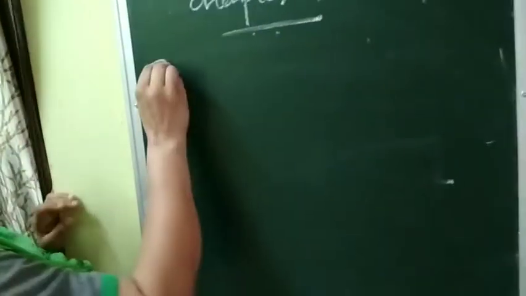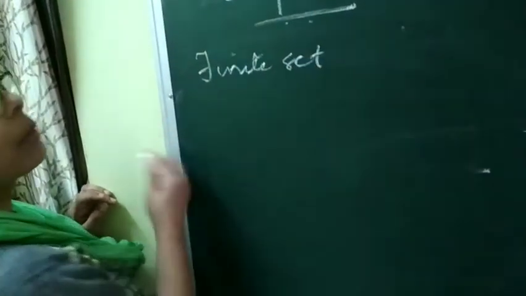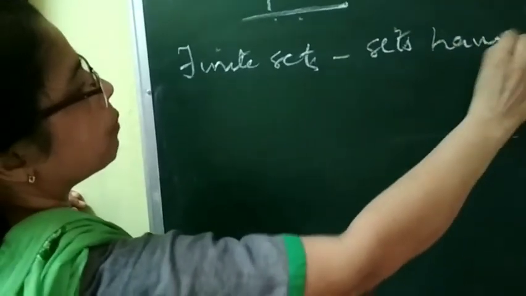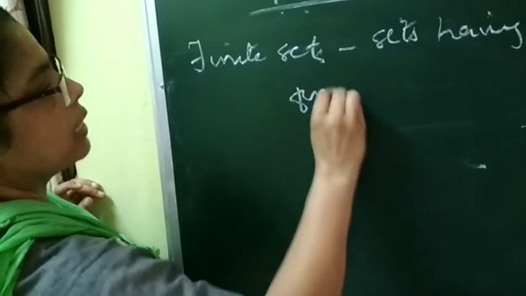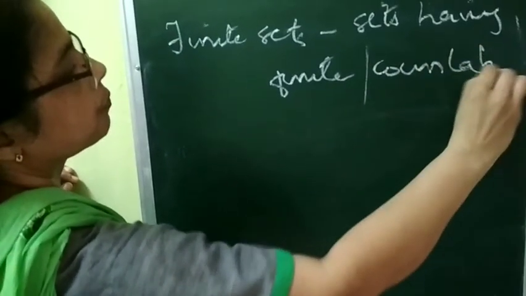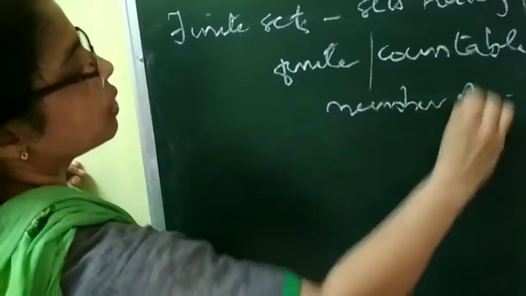What do you mean by finite and infinite set? Finite set means finite मतलब क्या होता है? Countable elements. Finite sets having finite number of elements. Finite या countable number of elements.